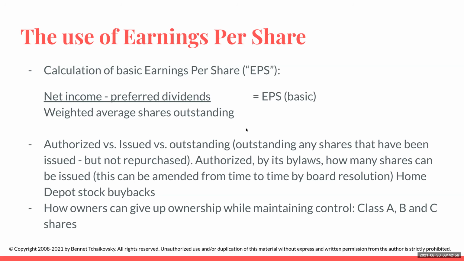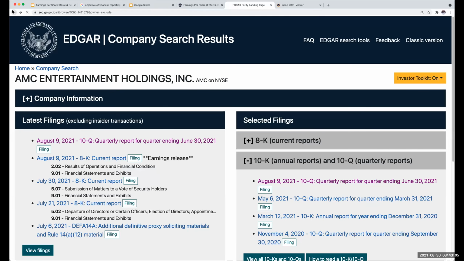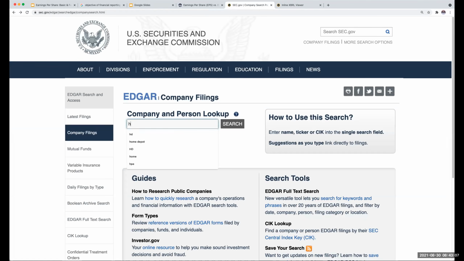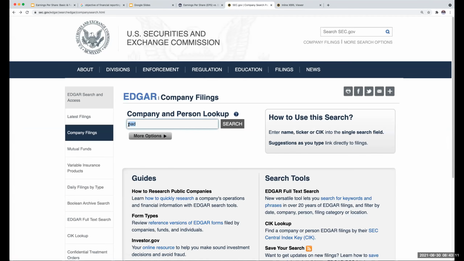Now, what are the things we have to think about? Authorized versus issued versus outstanding is one of the best ones to go through.